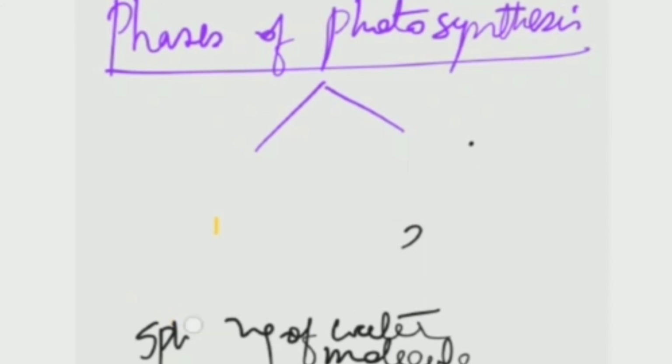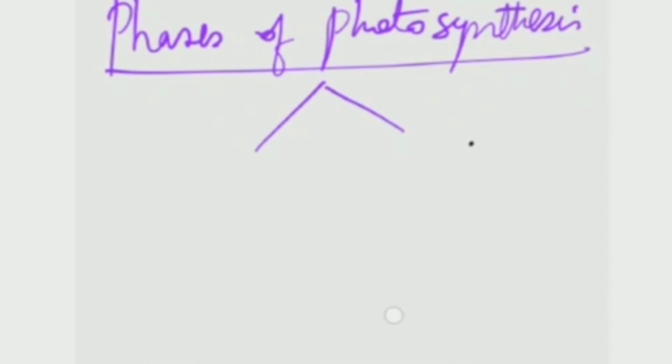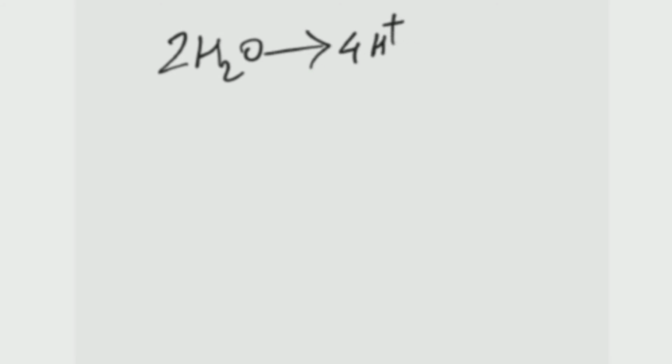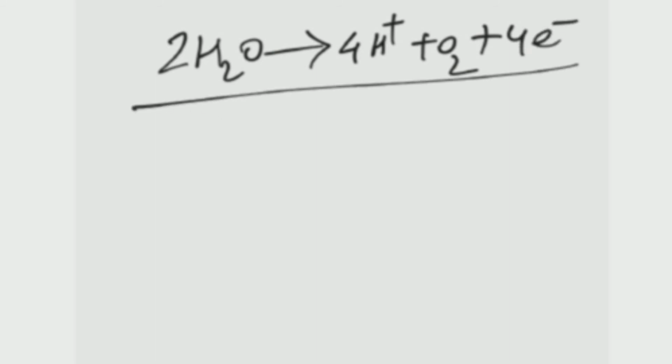So next we will learn about the splitting of the water molecule. The water molecule is split into 4 hydrogen ions or 4 protons, oxygen, and 4 electrons. So this is the splitting of the water molecule. Okay, so this is done in the light phase.